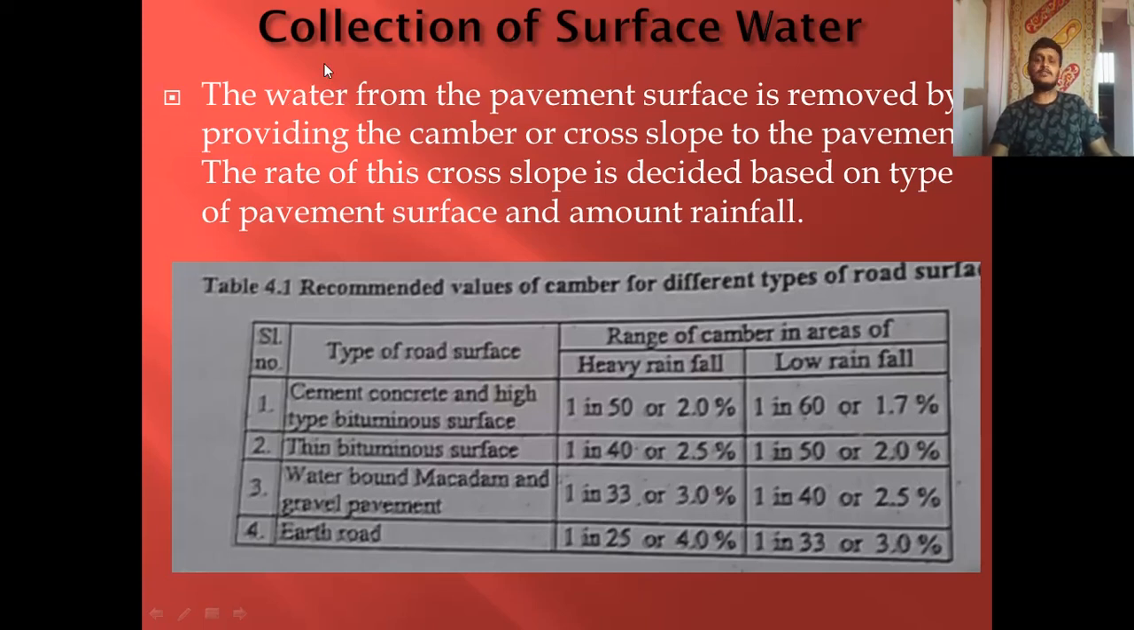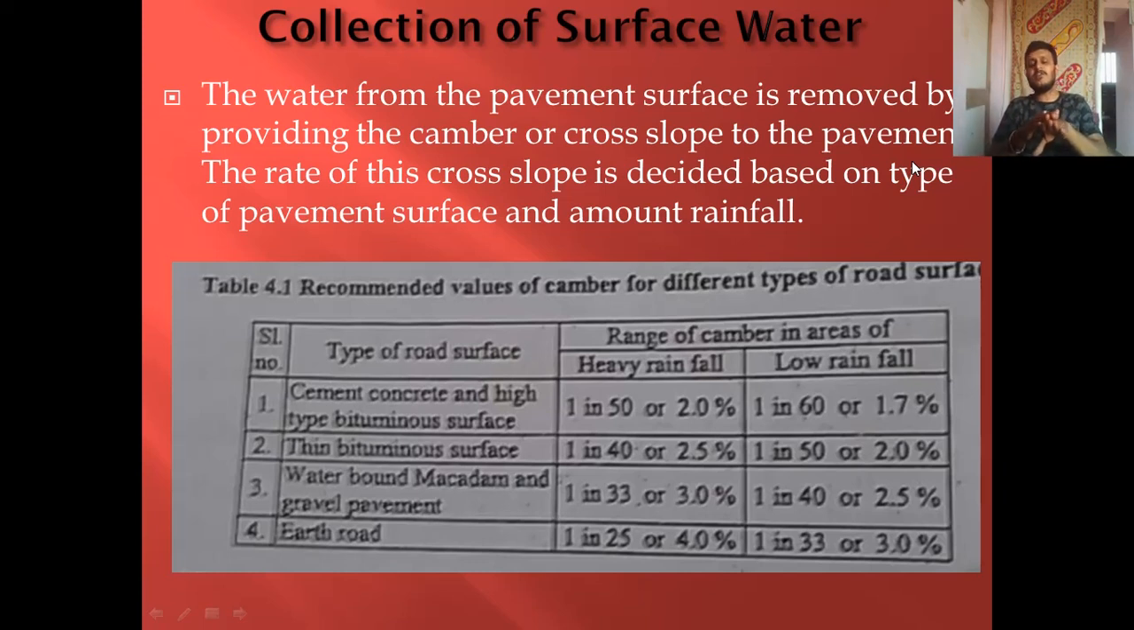That is the collection of surface water. The water from the pavement surface is removed by providing a camber or cross slope to the pavement. We already know what camber is, how it is provided, and what factors affect the provision of camber. Camber is nothing but, in the case of highway pavements, the center line of the road is slightly raised with respect to both the edges, thereby forming a cross slope on either side of the center line.